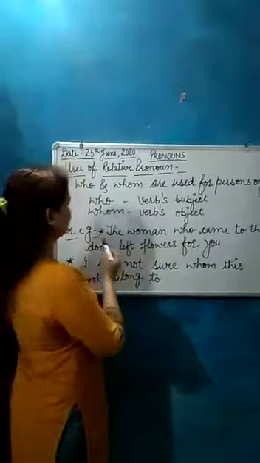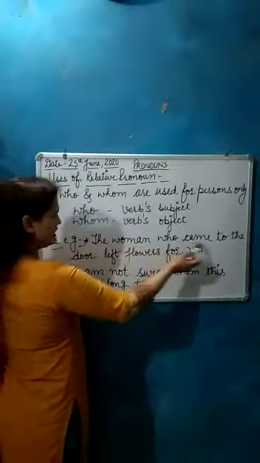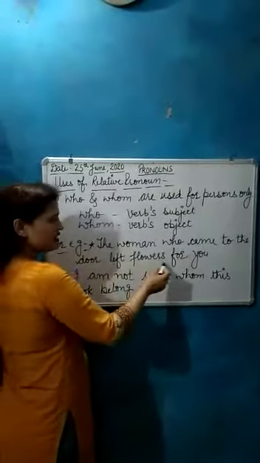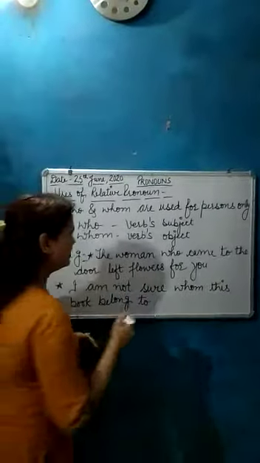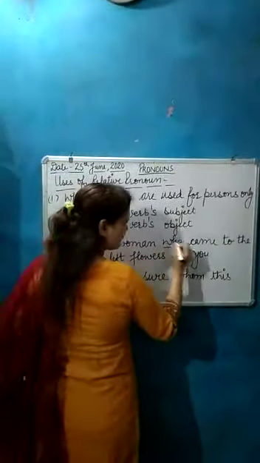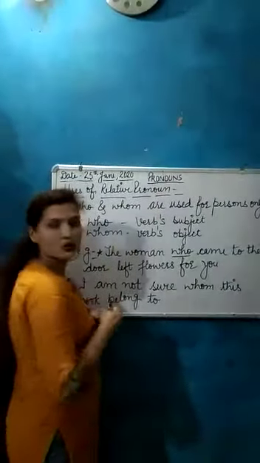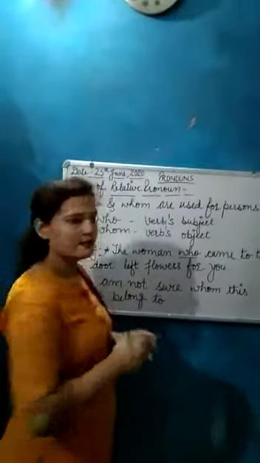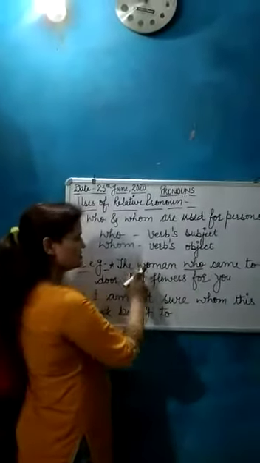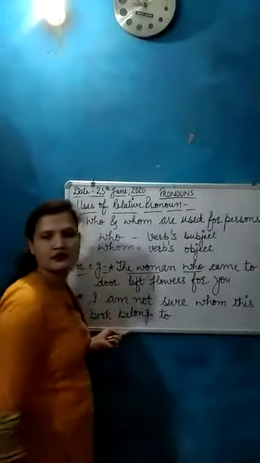For example, the woman who came to the door left flowers for you. Here we use who as a relative pronoun. In this sentence, who refers to a person but as the verb's subject.